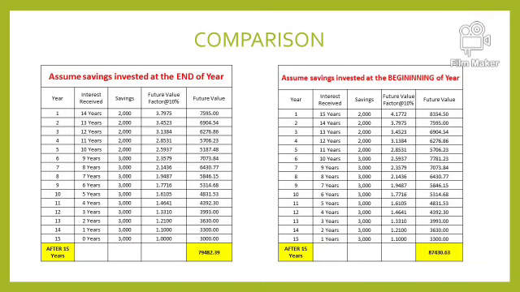So this is the calculation of future value. Though it is an annuity, the amount is not constant every year, and that's why we cannot use the formula. We compulsorily have to find the future value with the help of the table. So this is the solution of the question.